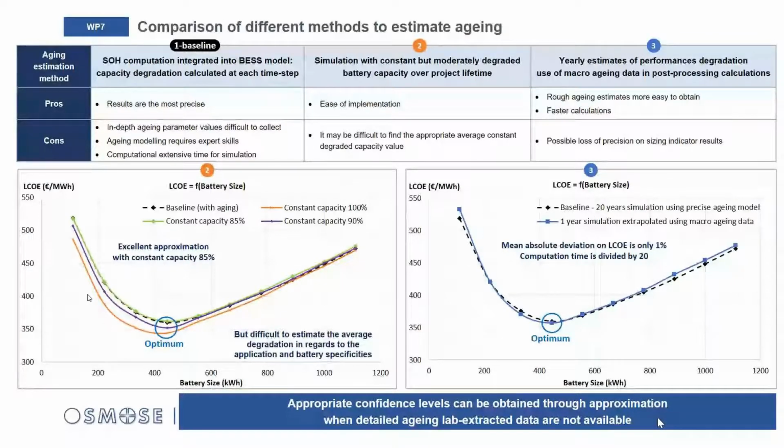But if you have the figure concerning the cycling contribution to aging, like for example a maximum number of cycles before replacing the battery, and also some figures about the calendar contribution to aging, you can, if the simulation gives you the number of cycles the battery performs in a year, for example, achieve a good approximation of this aging behavior and use it to determine your optimal size.